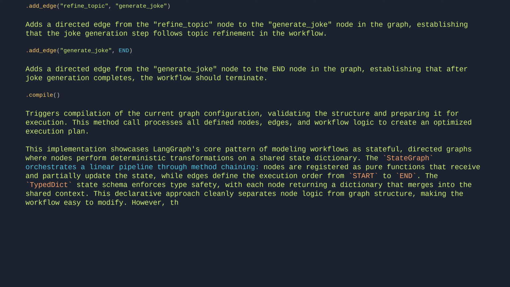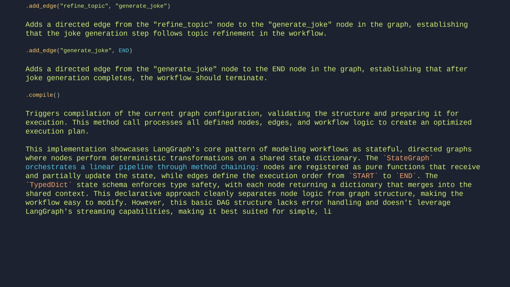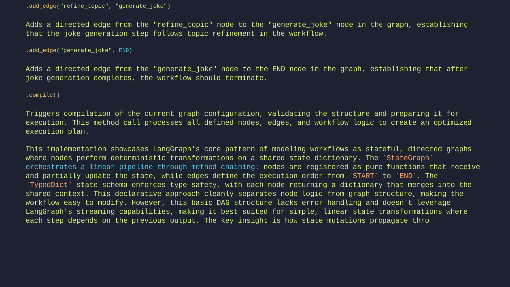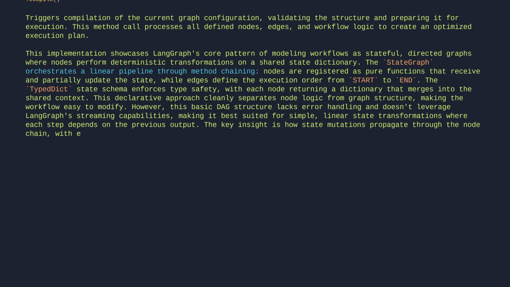However, this basic DAG structure lacks error handling and doesn't leverage LangGraph streaming capabilities, making it best suited for simple, linear state transformations where each step depends on the previous output. The key insight is how state mutations propagate through the node chain, with each function's return value merging into the shared state before passing to the next node.